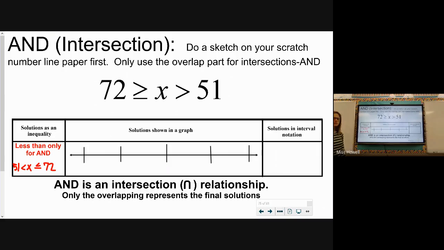Now, I don't have to do that. Both of those inequality statements are going to give me the same exact graph. But now I'm in the order that would match my number line. This smaller number is going to be the 51. This bigger one is the 72. Please do not put the 72 down there and the 51 up there. You have to number your number line correctly, so be careful.